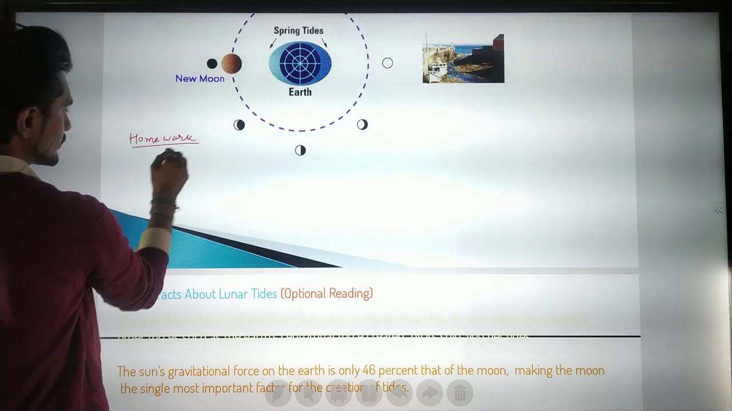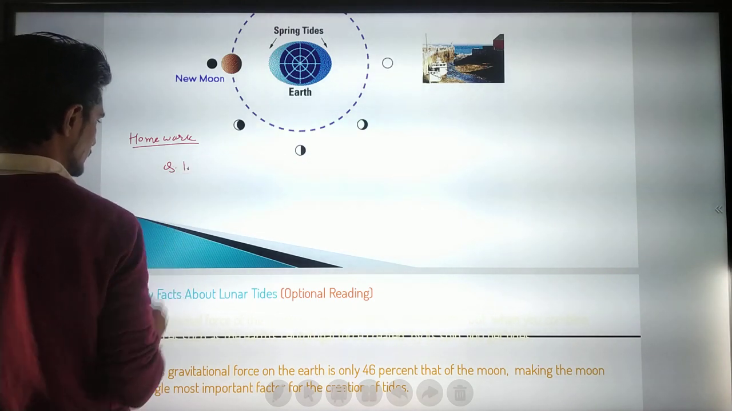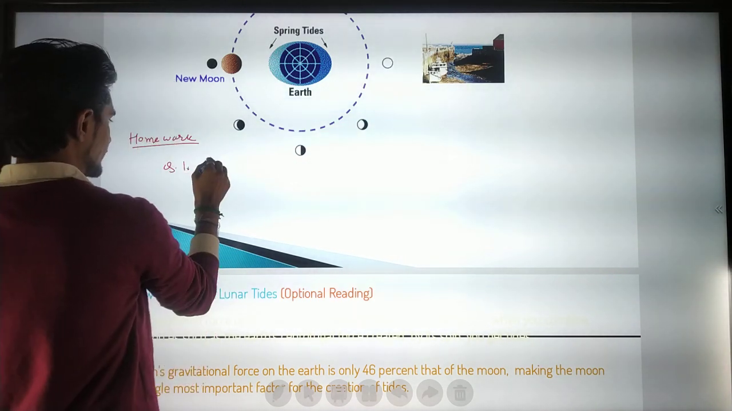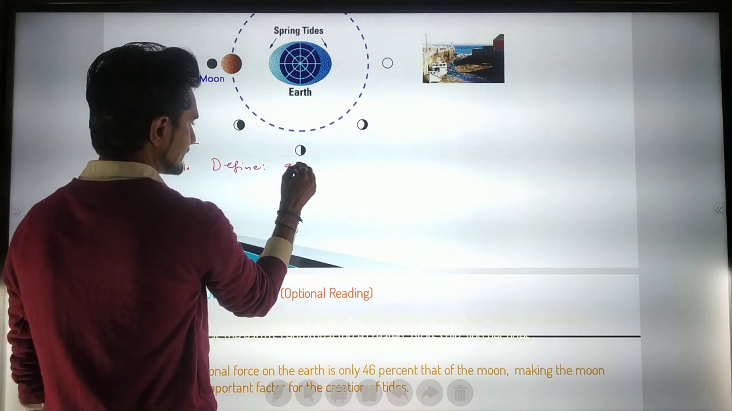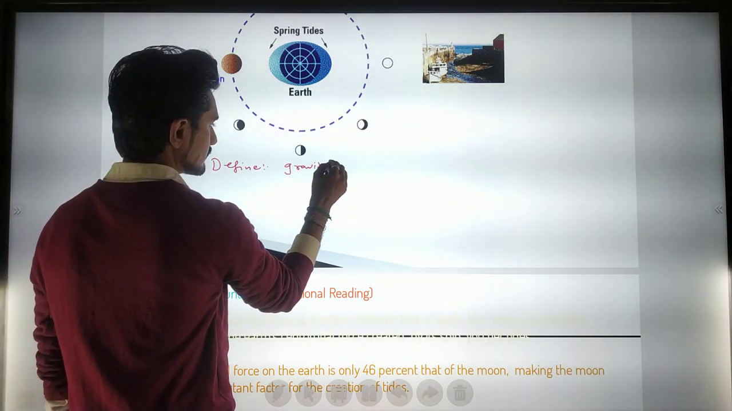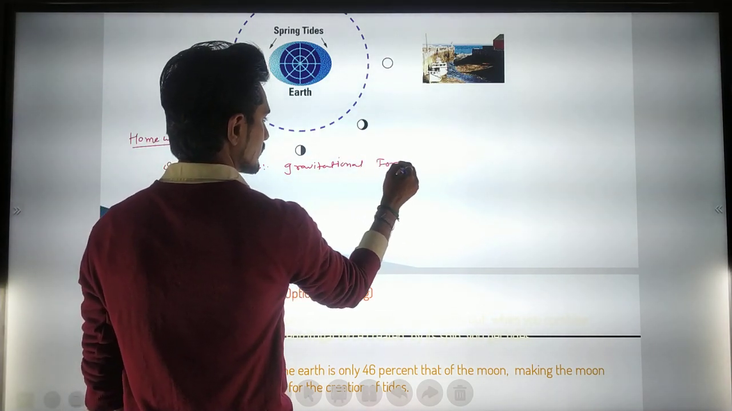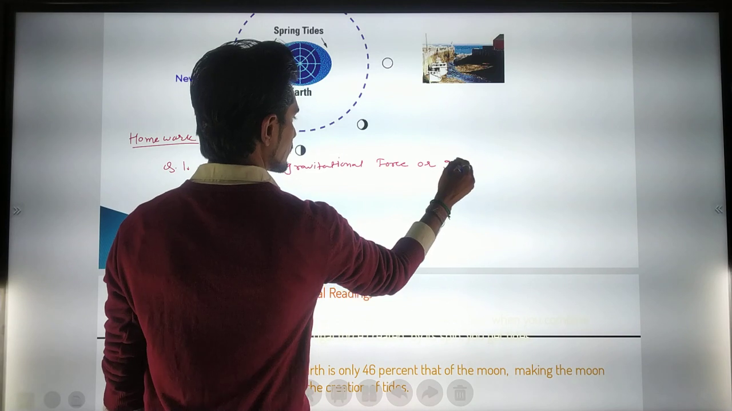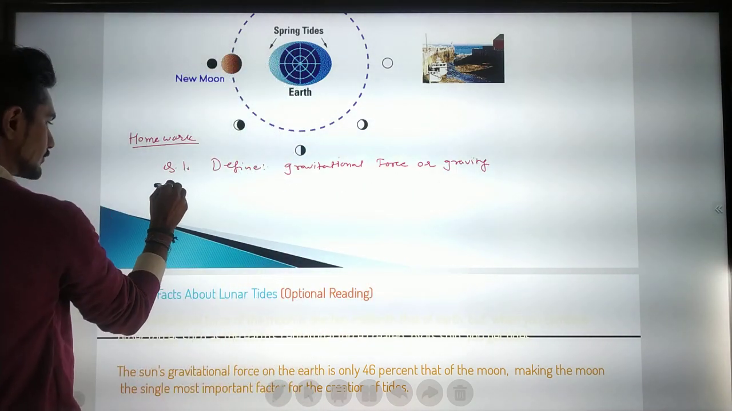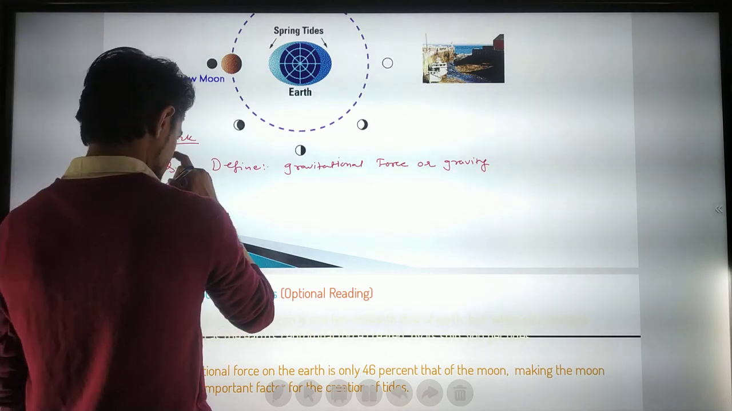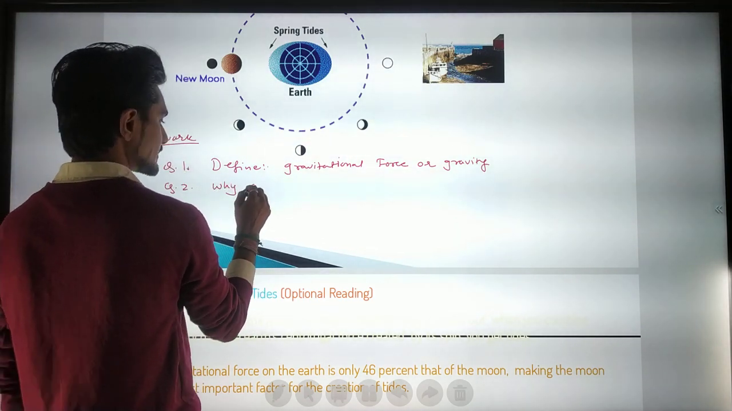I am giving you two questions in today's homework. Define gravitation force or gravity. And question number two, why is gravitation force important to us?